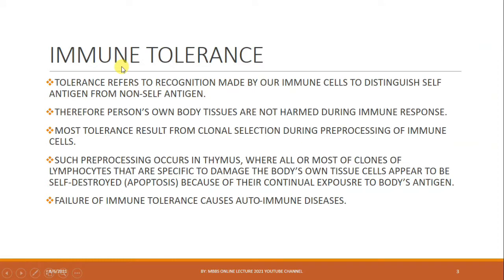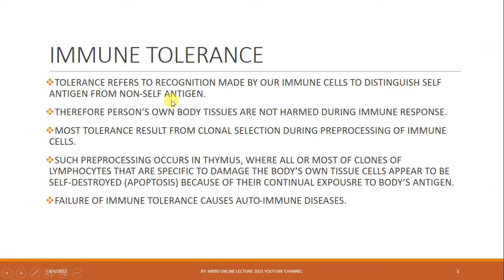What is immune tolerance? Have you ever thought about why our body only reacts to foreign substances, foreign bacteria or viruses, and does not initiate an immune response against our own tissues? This is because of immune tolerance. Tolerance refers to the recognition made by our immune cells to distinguish self antigen from non-self antigen.